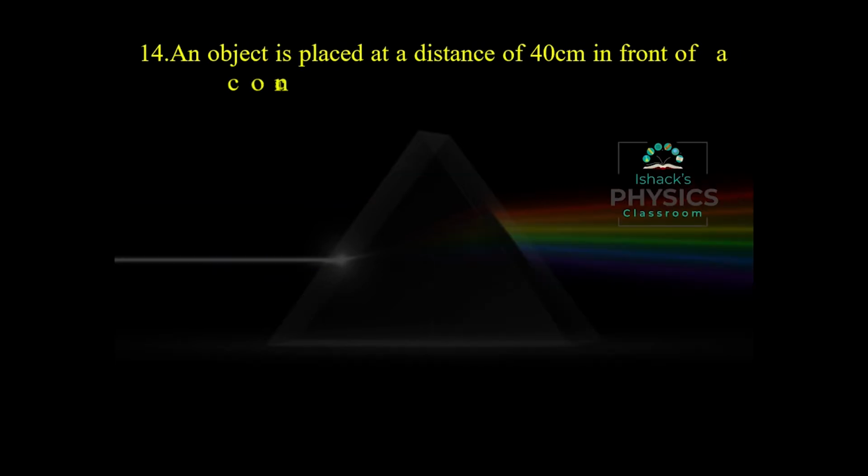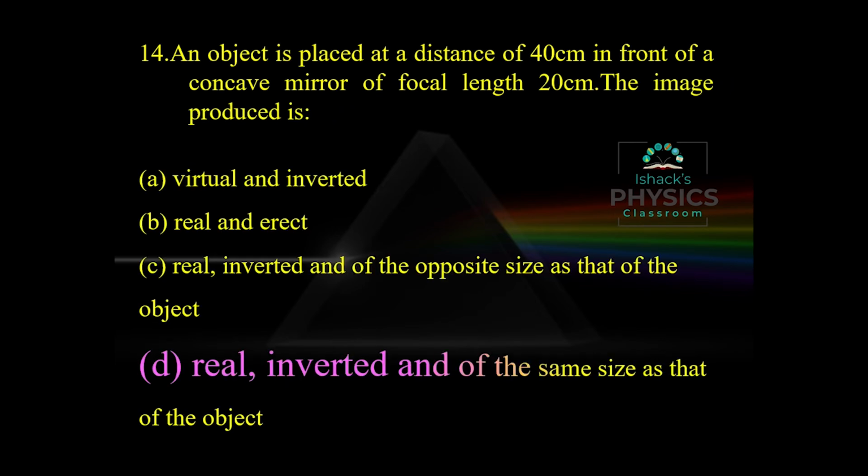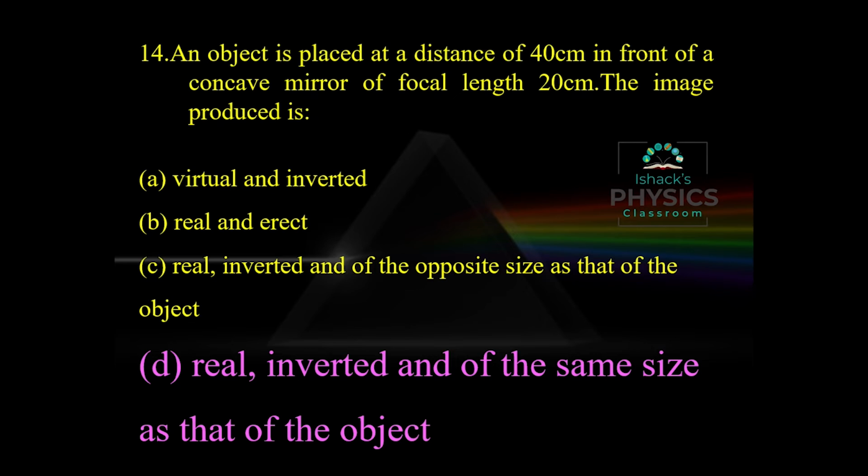An object is placed at a distance of 40 centimeter in front of a concave mirror of focal length 20 centimeter. The image produced is real, inverted, and the same size. Because when an object is placed at C, the image is also formed at C, the same size, inverted. So we don't go for the calculations. If you want to go for the calculation, we'll get the same answer.